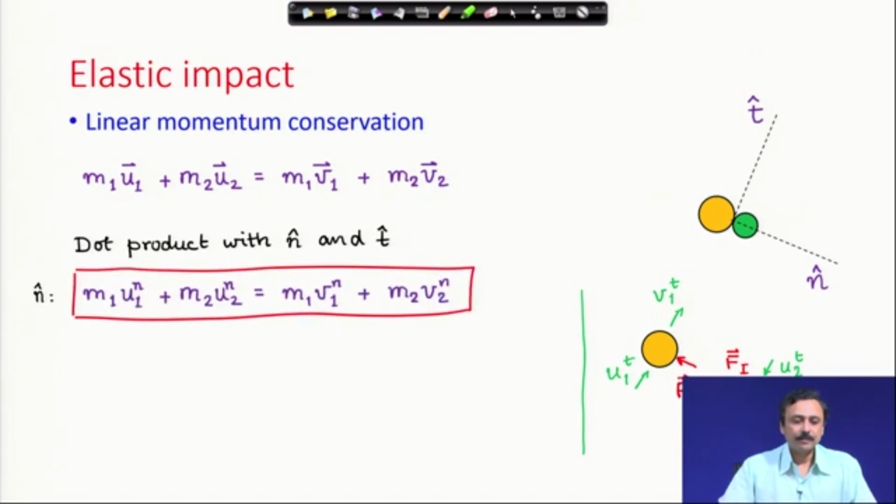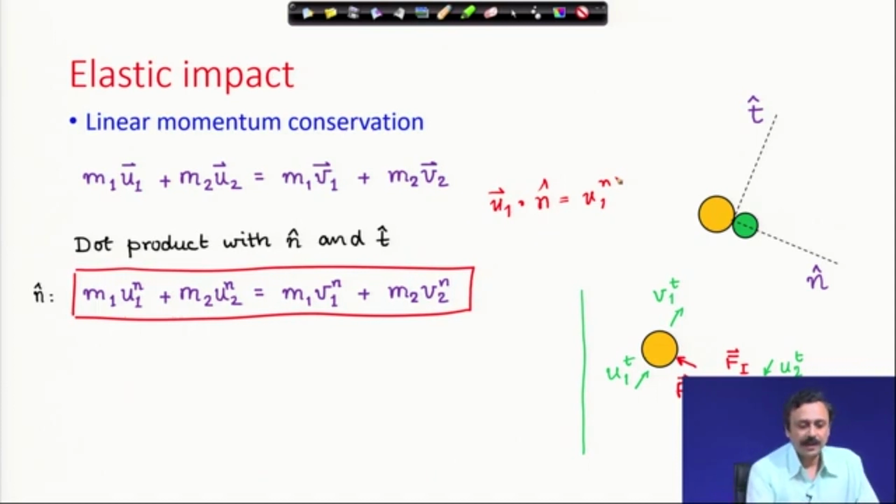If I do that, u1 vector dot n cap is nothing but u1 in the normal direction. It is a scalar, that is, the component of u1 in the normal direction.